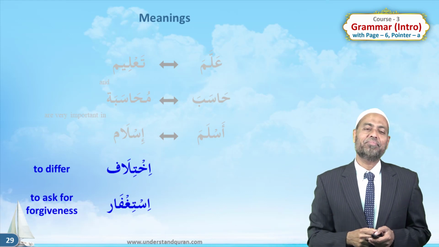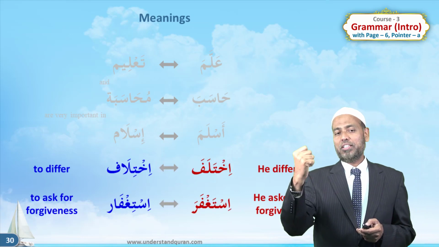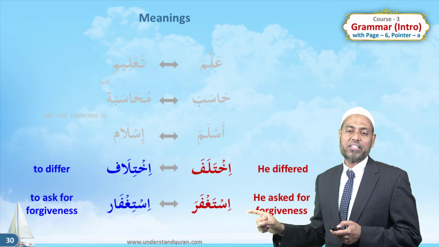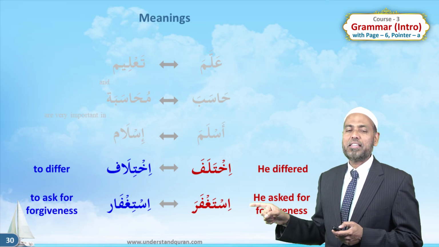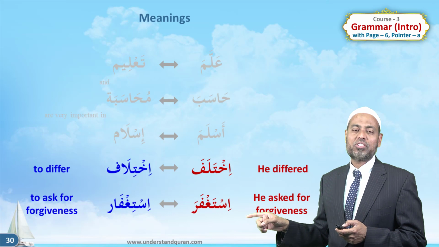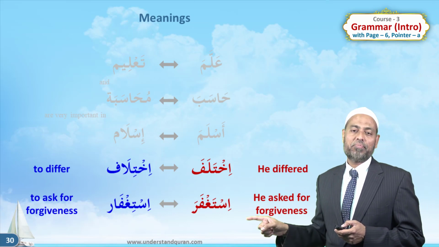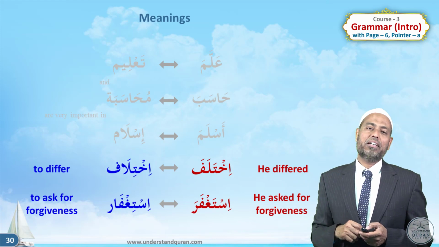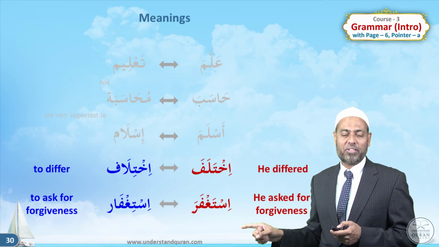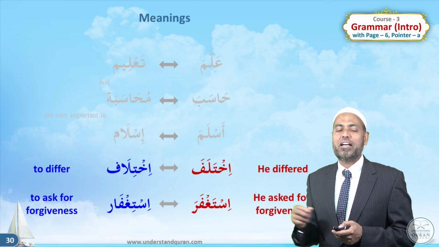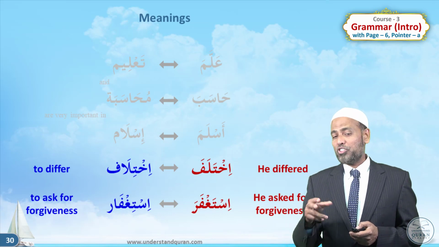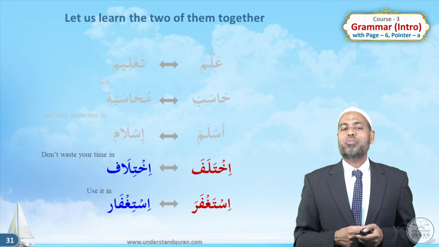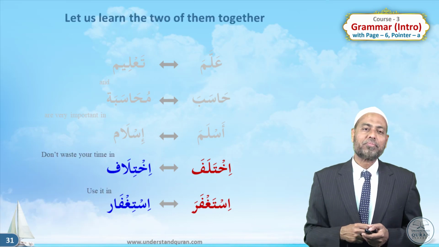Now we'll link these 2, ikhtilaf and istighfar, with ikhtalafa. Ikhtalafa means he differed, and istaghfara, he asked for forgiveness. Can you translate with action? Ikhtalafa, he differed. Istaghfara, he asked for forgiveness. Again, ikhtalafa, he differed. Istaghfara, he asked for forgiveness. Alim, teach these 2 verbs. Ikhtalafa, istaghfara. Okay, now we are ready to link these words.